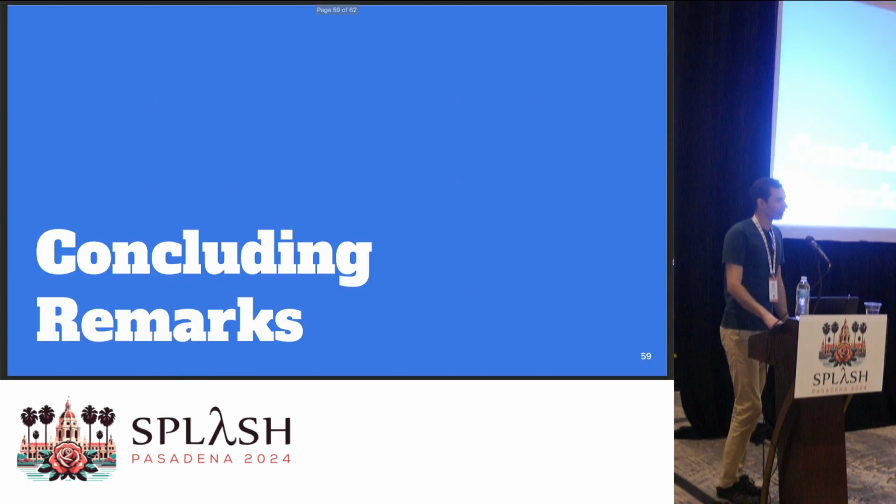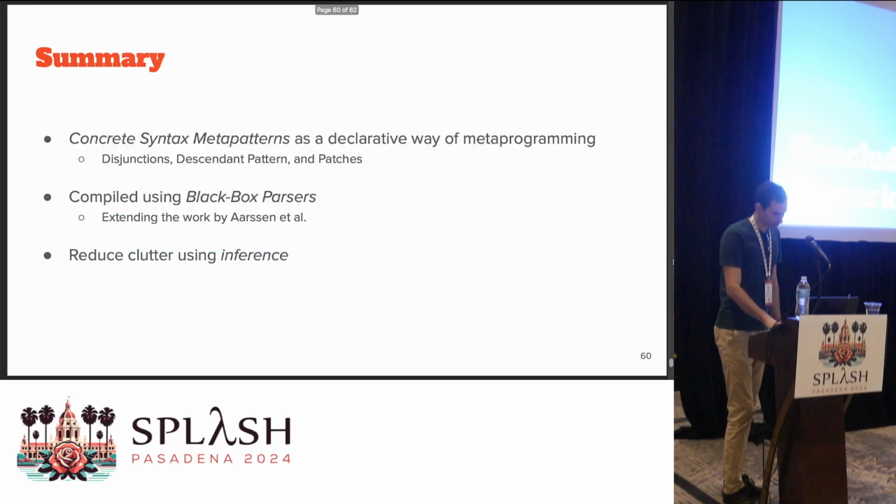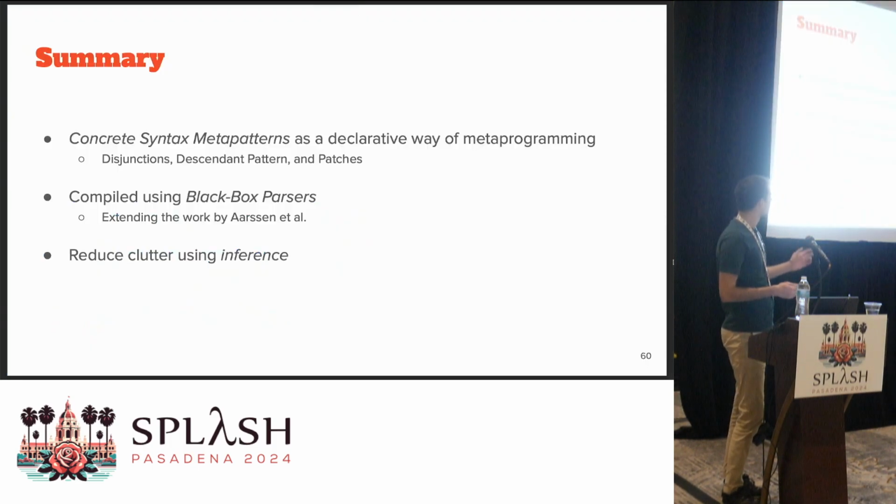Okay, now going to conclude the talk by summarizing. We've introduced concrete syntax metapatterns. We like them because it's a very declarative way of metaprogramming. We specifically applied it in the context of software restructuring. We have disjunctions, descendant patterns, and patches. This is not an exhaustive set of metapatterns, but we do believe that this is a representative set.